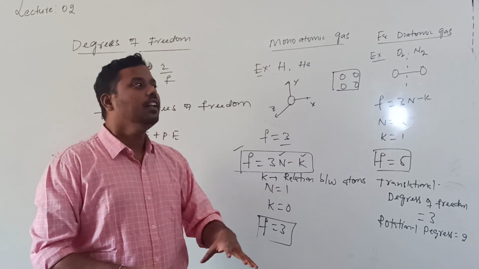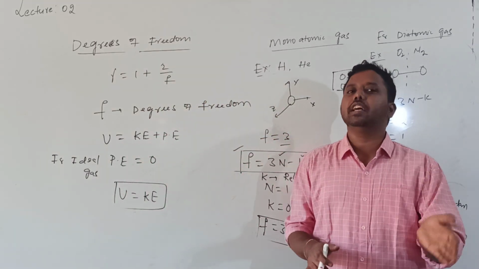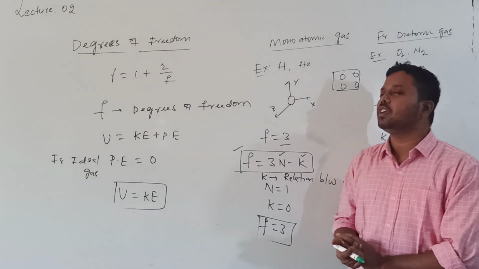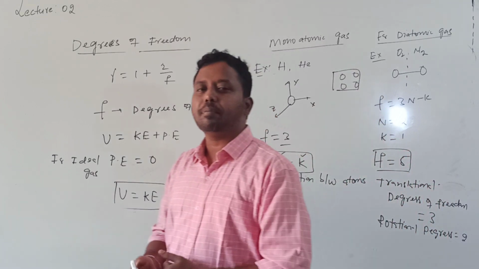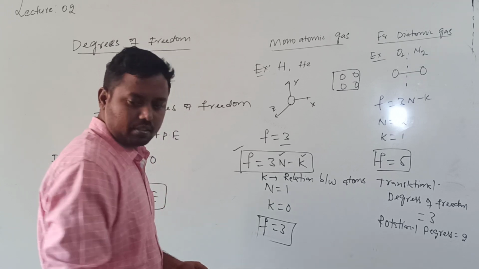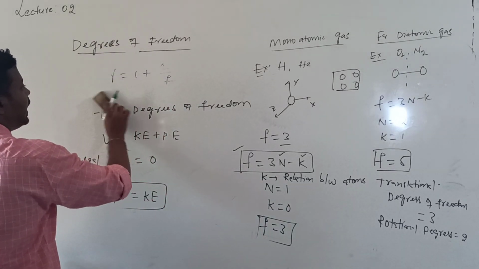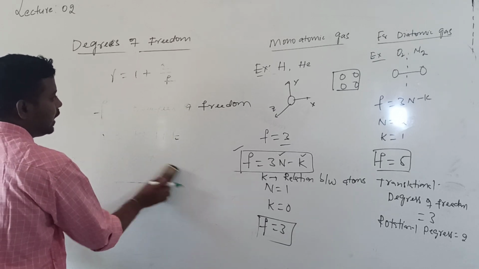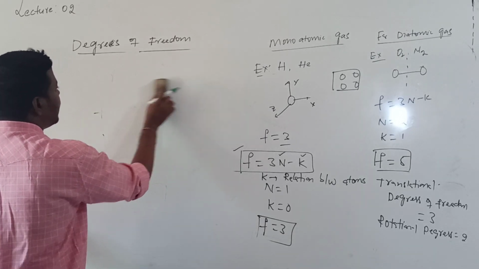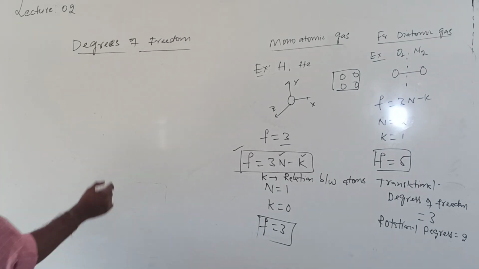Generally, the number of independent ways in which the system can obtain energy is called degrees of freedom. Similarly, for polyatomic gas, or we can call it triatomic, the number of degrees of freedom is given by